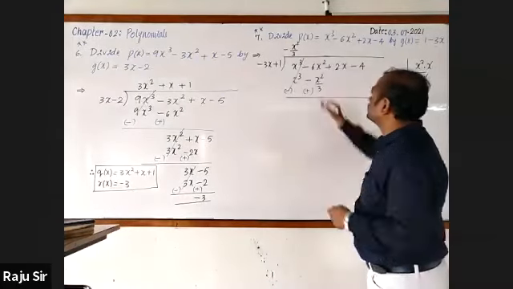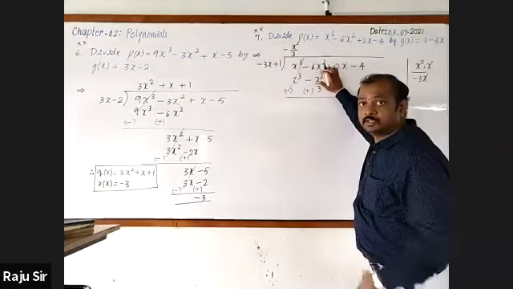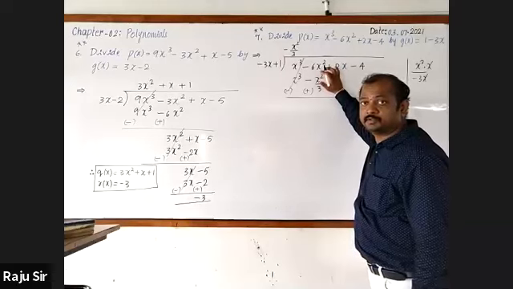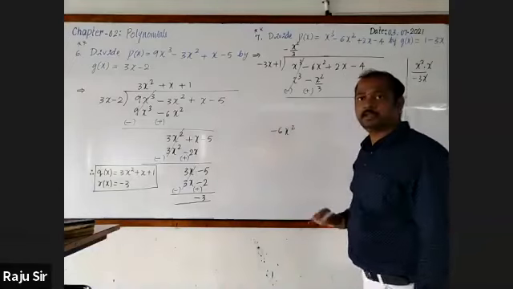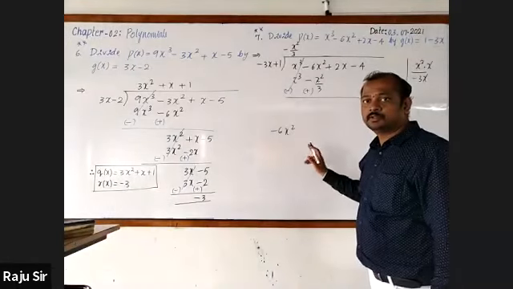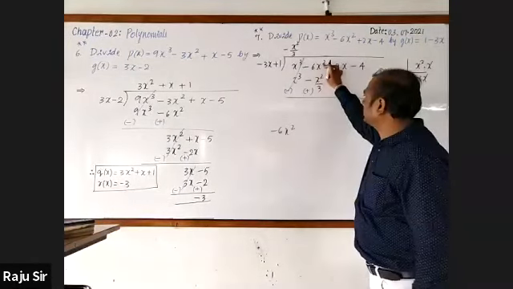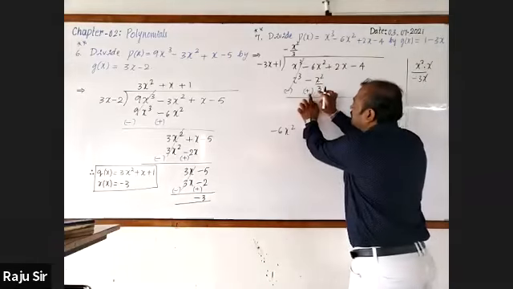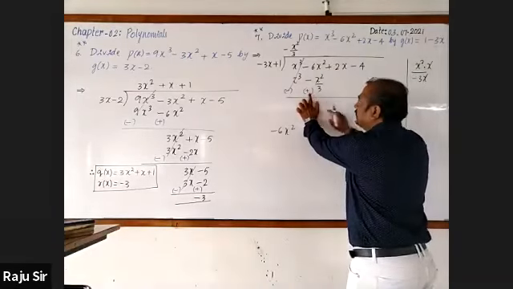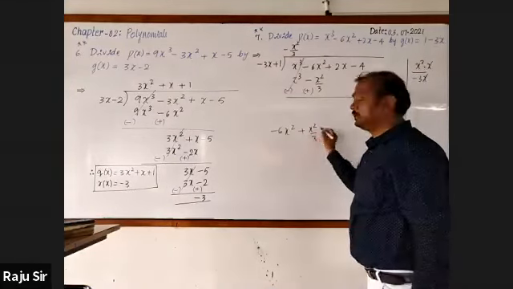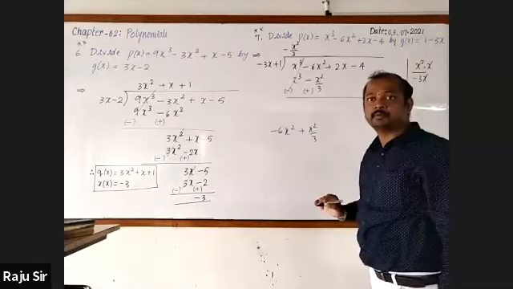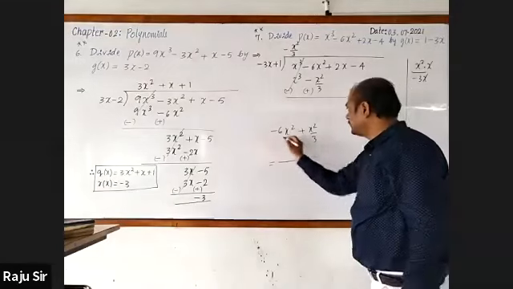Then the second term should be simplified. Minus 6x square is there. Then this side should be considered, the blue color side, plus x square by 3. Now let us simplify this. Take the LCM.